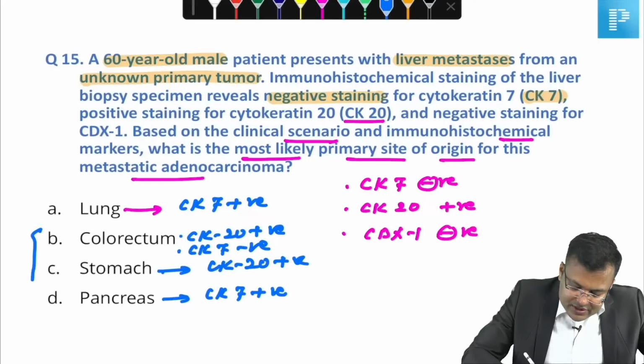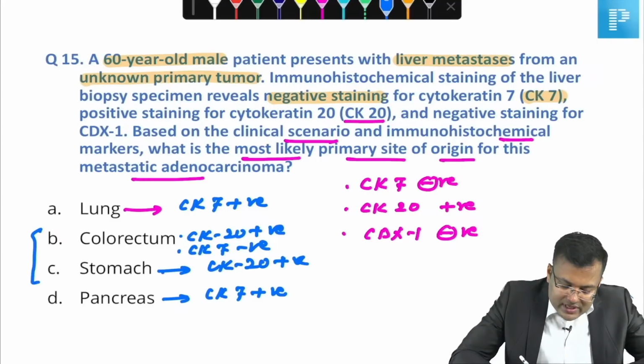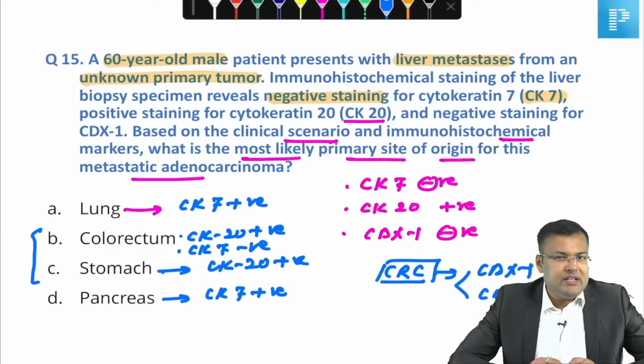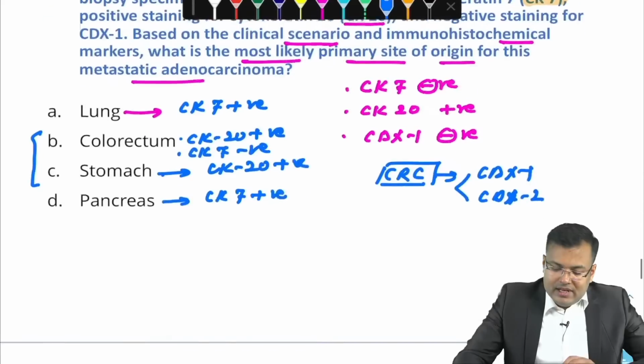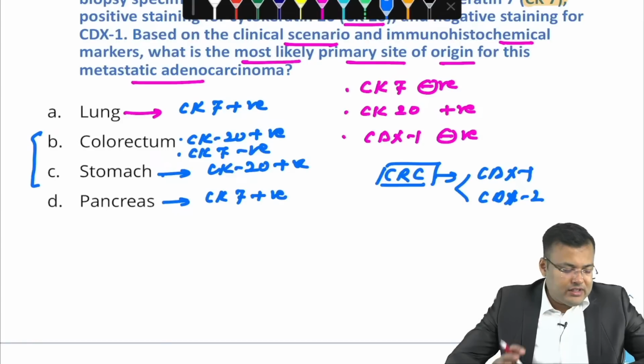Now how to differentiate between stomach and colorectum? Only colorectal cancers are negative for CDX1 and CDX2. CDX1 and CDX2 genes are tumor suppressor genes. So whenever there is loss or decreased CDX1, CDX2, it is going to increase the risk of colorectal cancer. So this is important.